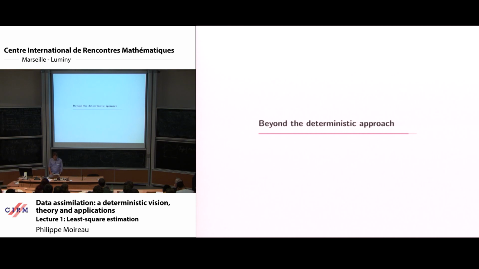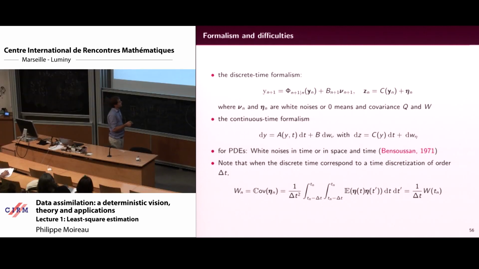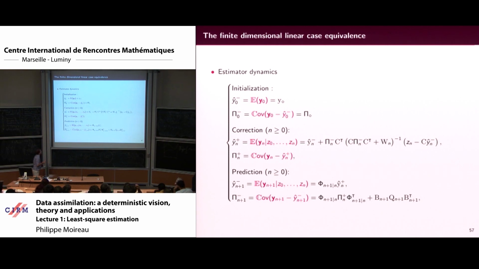Stochasticity. Very fast, the idea is again to give a sense to that, but in a stochastic context. The nice book for that is the book from Bensoussan about filtering. Bensoussan is, for me, the father of all what I have explained here. And that was in the 70s. So it's nice to see that there is nothing new between.